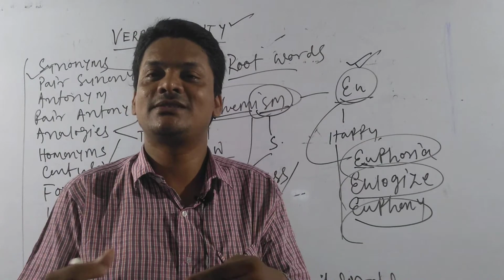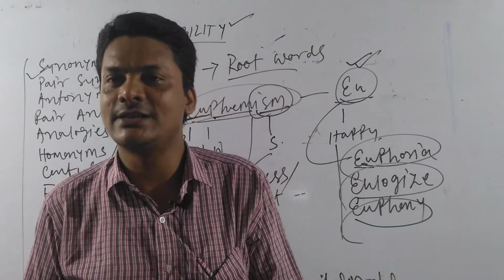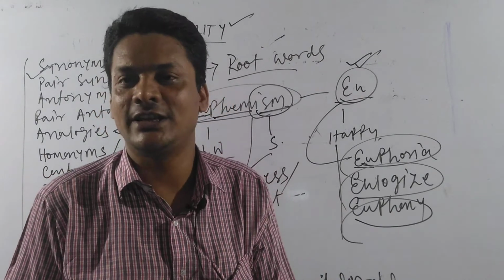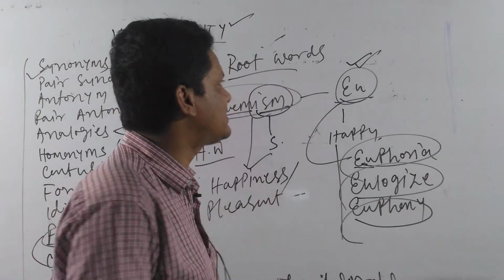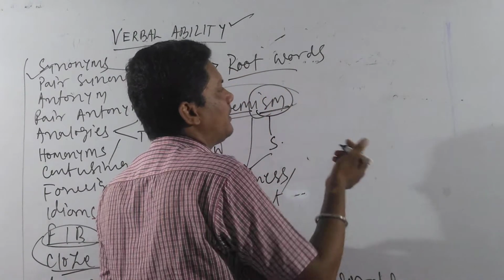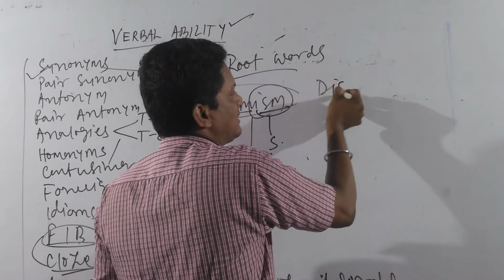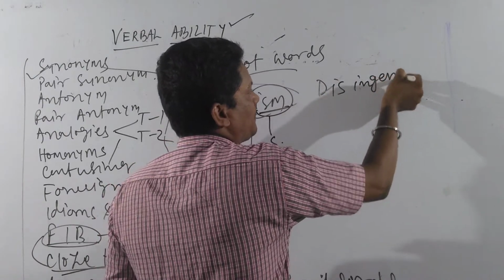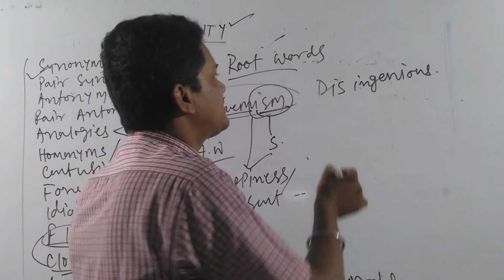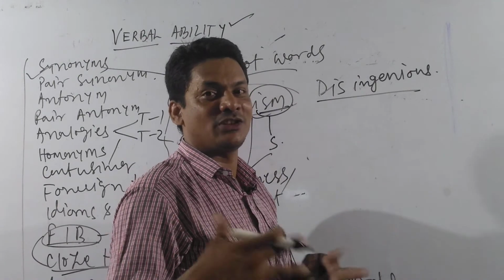Not only should you understand root words, prefixes and suffixes, you should also understand the synonyms of a word, which we call group words. Let me tell you about group words. Think of the word disingenuous. What is that actually? Disingenuous describes someone skillful, but at the same time in a wrong manner.